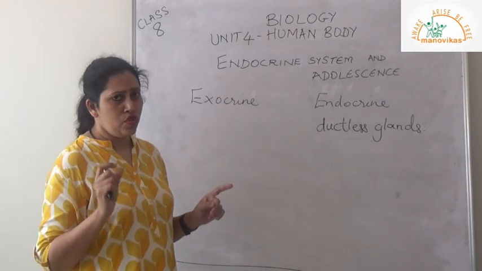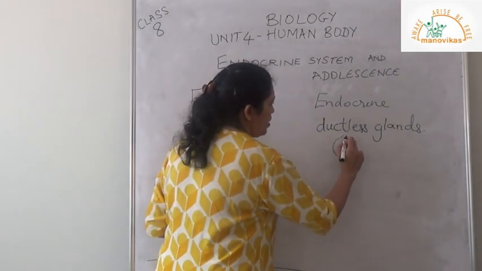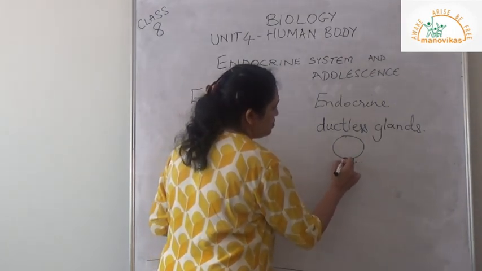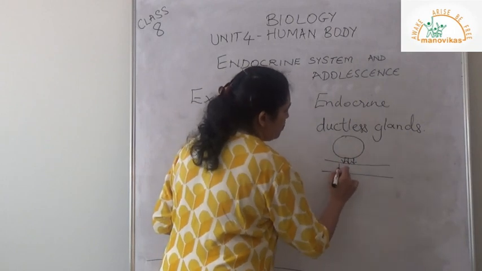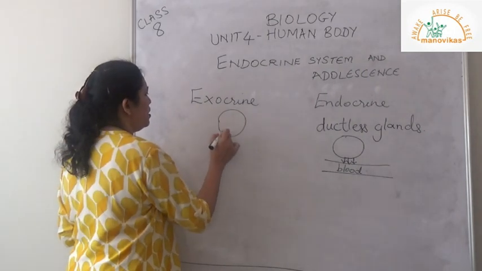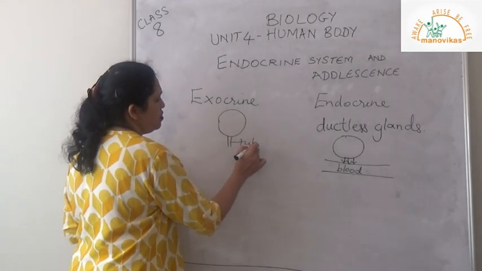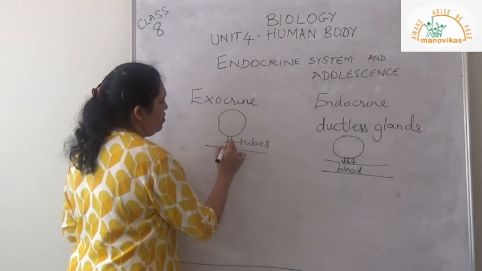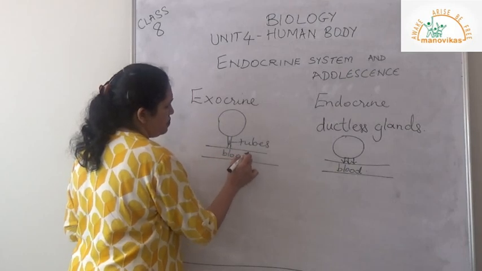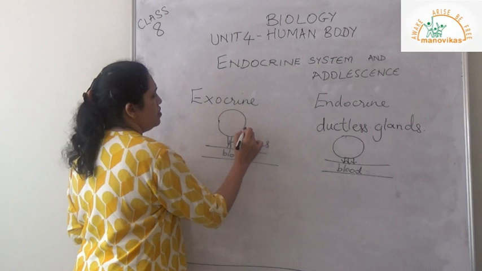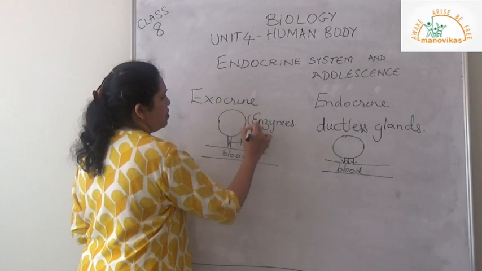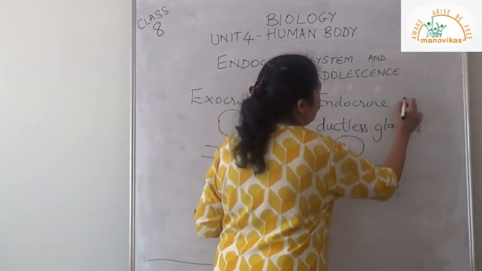If this is an endocrine gland, it is secreting the hormones directly into the bloodstream, whereas the exocrine gland has tubes or ducts, and through these the enzymes will reach the blood. These secrete enzymes and the endocrine glands secrete hormones.